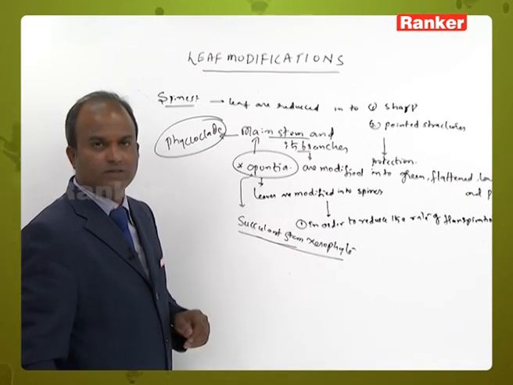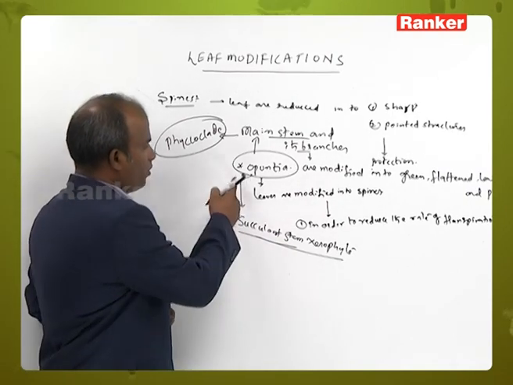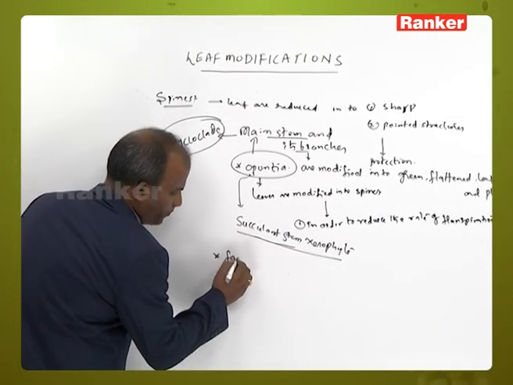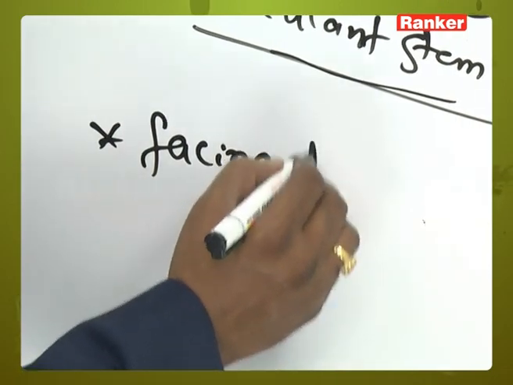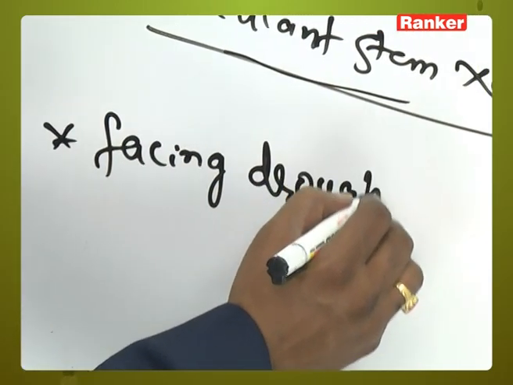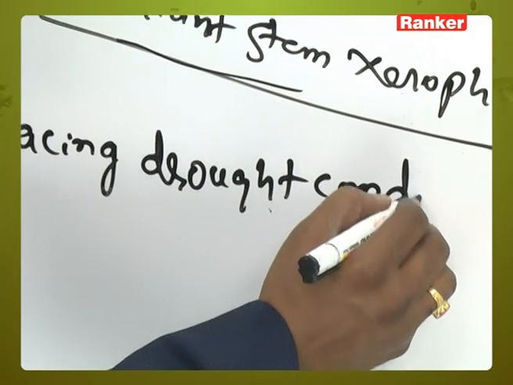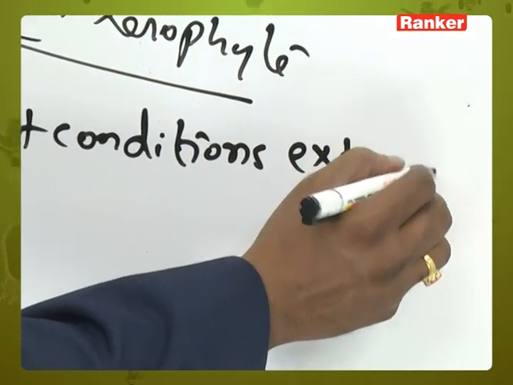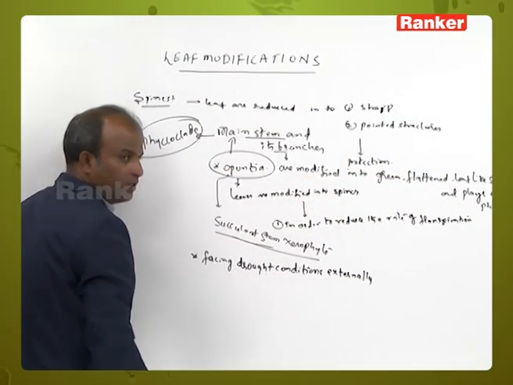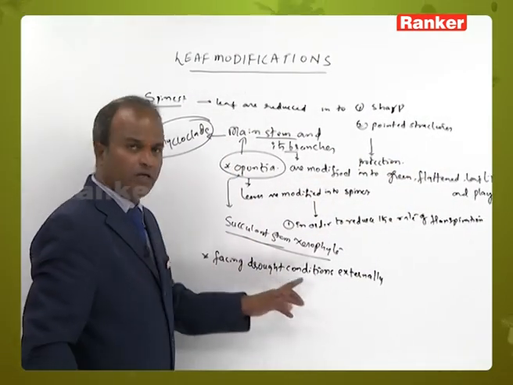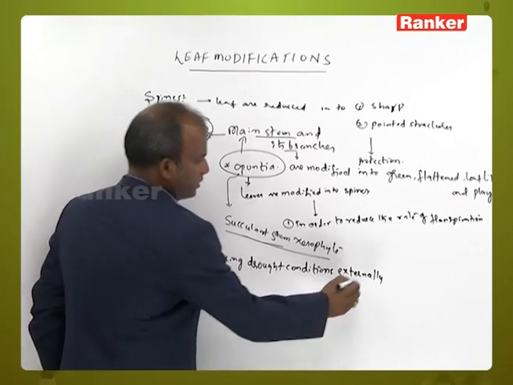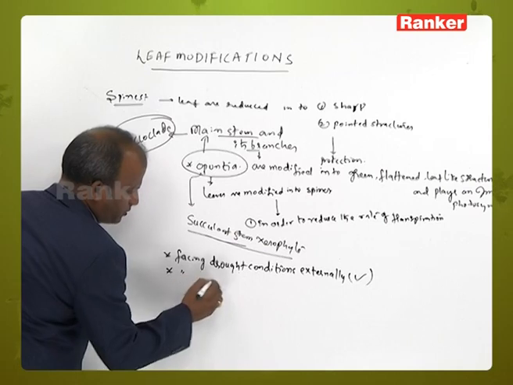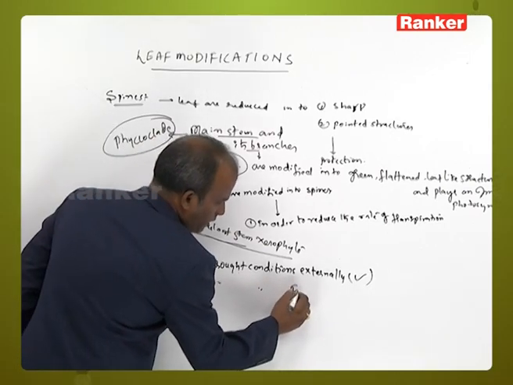In this succulent stem xerophyte, Opuntia, does it face drought conditions externally? Yes, it faces drought conditions externally. Does it face drought conditions internally?